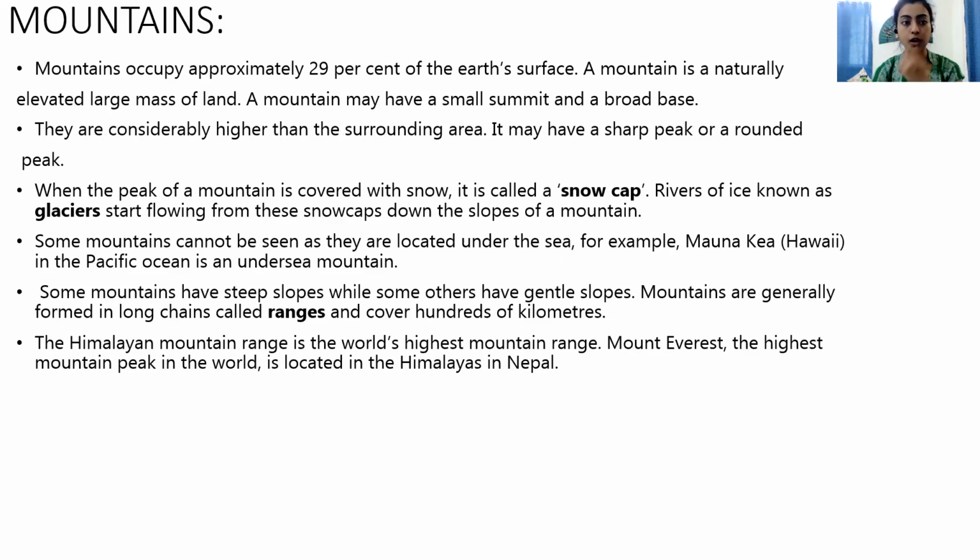Mountains, we all know what mountains are, right? A mountain is a naturally occurring, naturally elevated, large mass of land. Like when you draw diagrams about hills, you try to draw those pointed peaks, right? Those are mountains. A mountain is an elevated land, something which has come up. And mountains can have a small summit or a broad base.